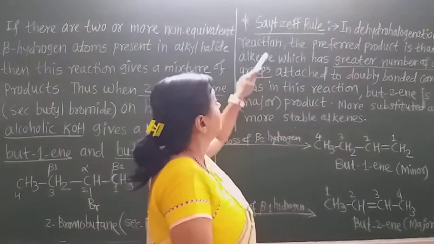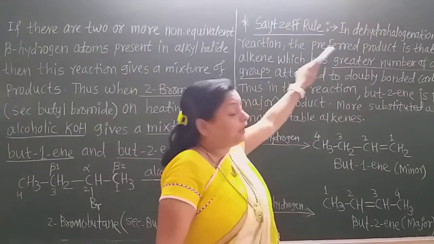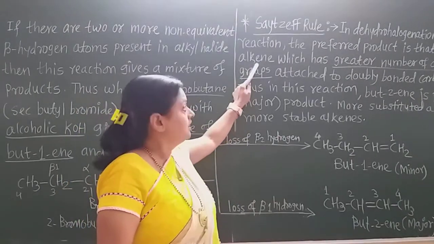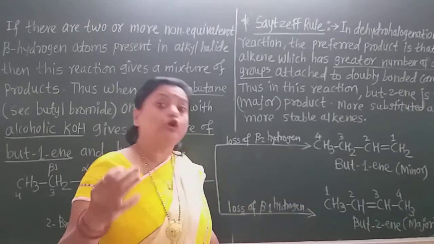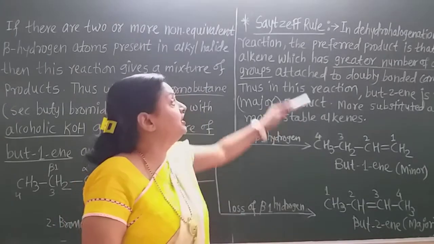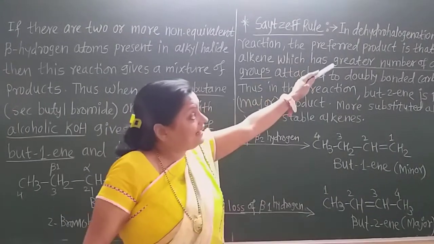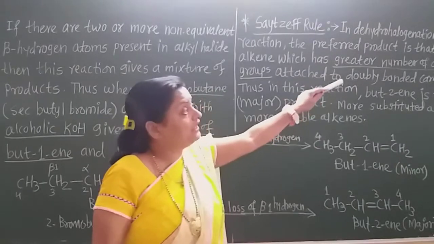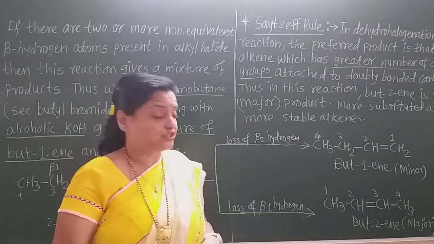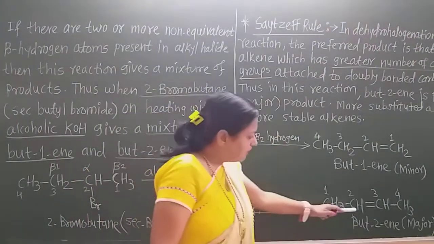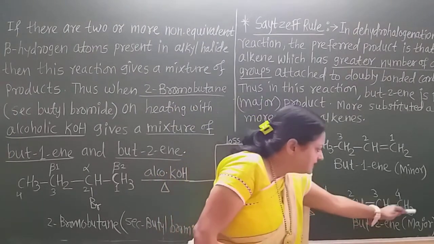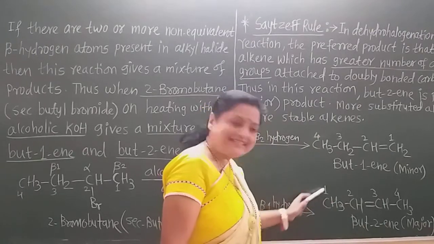dehydrohalogenation reaction, the preferred product is that alkene. Alkenes are the product, but the preferred or major product is that alkene which has the greater number of alkyl groups attached to the doubly bonded carbon atoms. Now see here, the doubly bonded carbon atoms are these two, and this is one alkyl group and this is the second alkyl group.